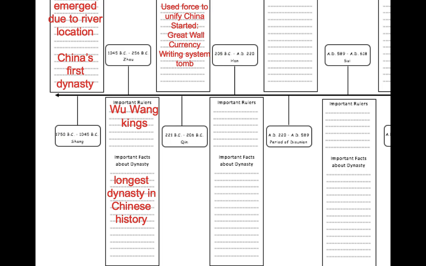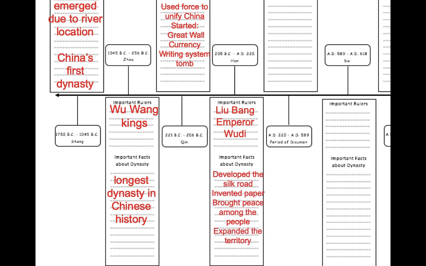And then let's go ahead and add these important facts. We need Liu Bang. He was the first emperor, and Emperor Wudi, of course, since he really helped the Han Dynasty enter that golden age. And then some important facts to sum up. We know that they developed and strengthened a Silk Road during this time. Paper was invented during the Han Dynasty. Of course, that's going to be a very important invention for many years to come.